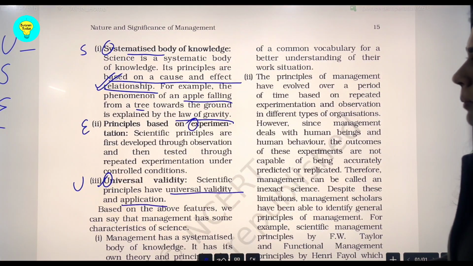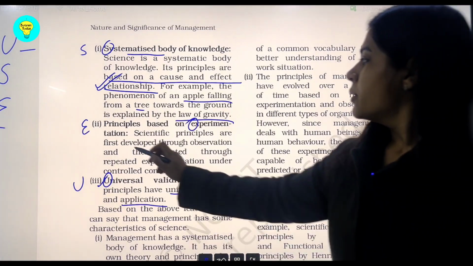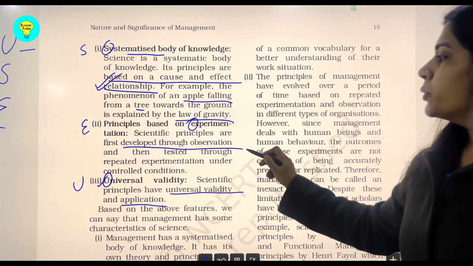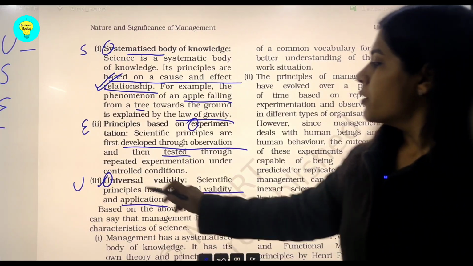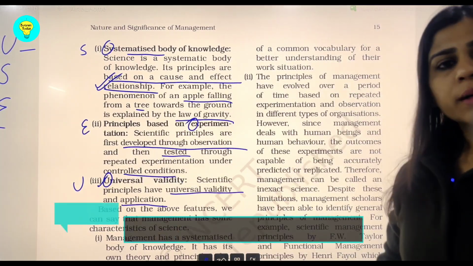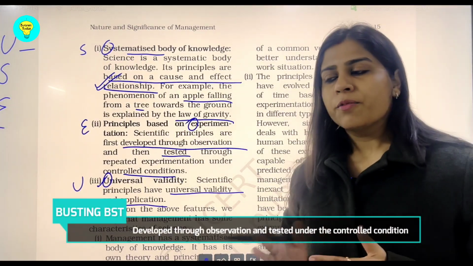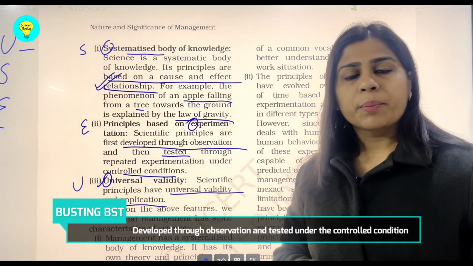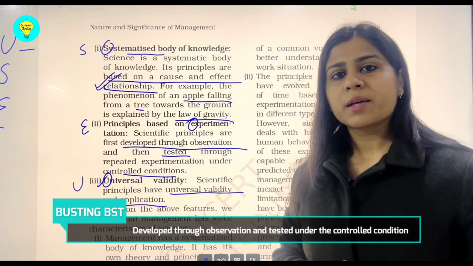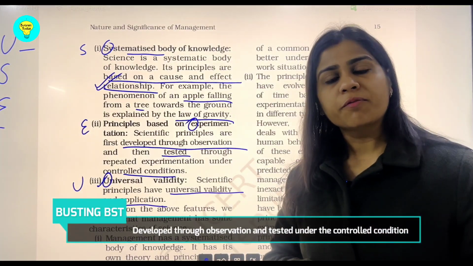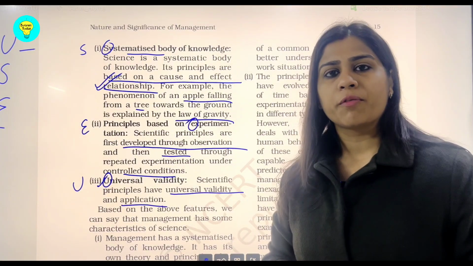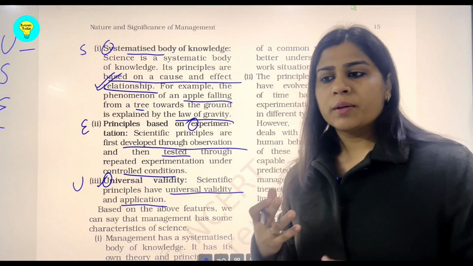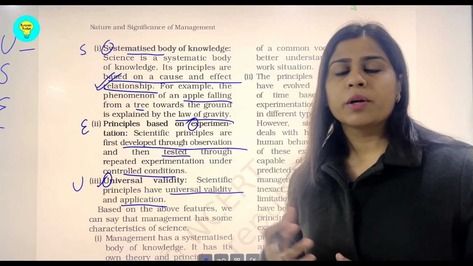When we say experimentation, it has said that developed through observation and then tested under the controlled conditions. But as you see, there is slight difference between the principles of science, the pure sciences, and the principles of management, because management totally depends upon the behavior of an ever-changing individual called humans.